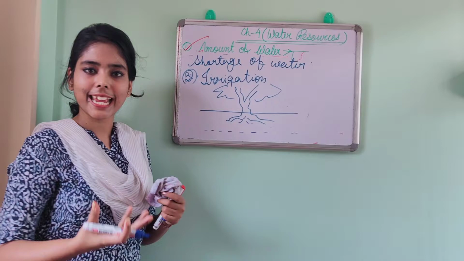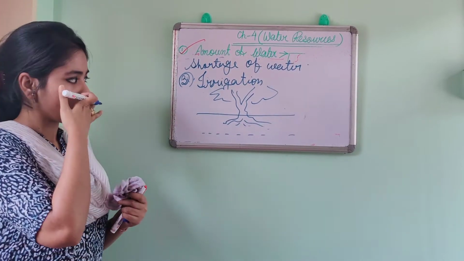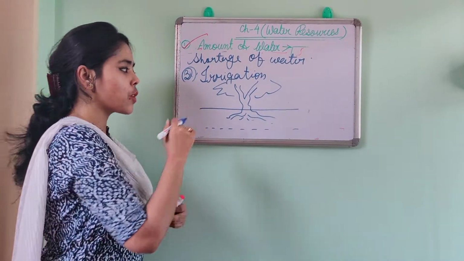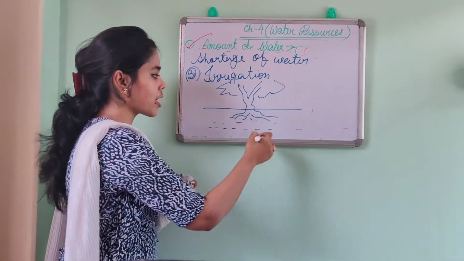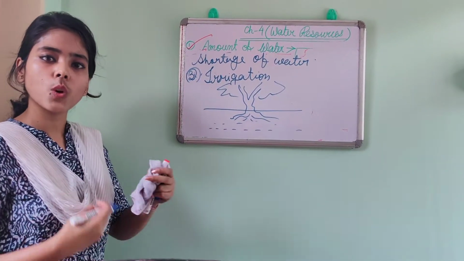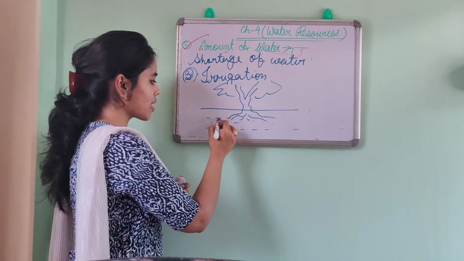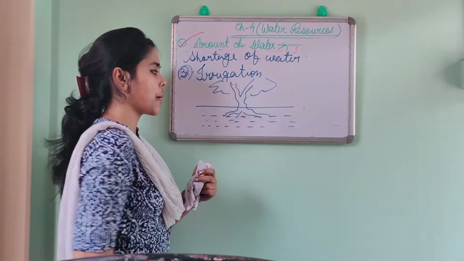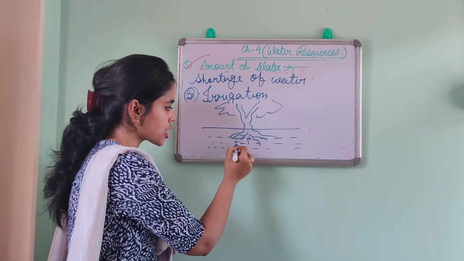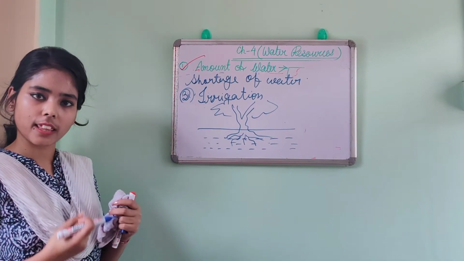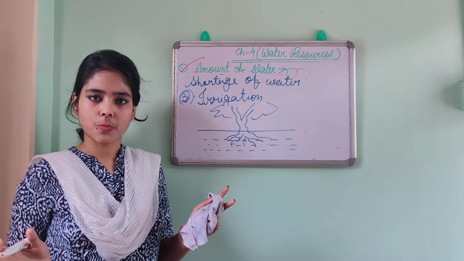The tree will not get the proper amount of water. So now rainwater harvesting will help the trees, because due to rainwater harvesting we can supply the water inside the soil also. So like this the water table will rise. Okay, and like this the roots of the trees can easily get the water and they can flourish properly.